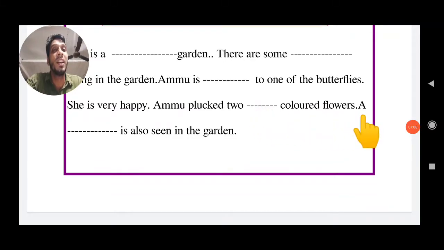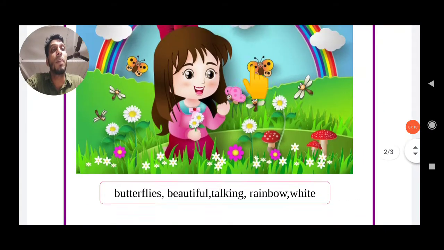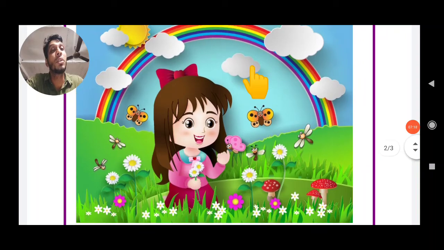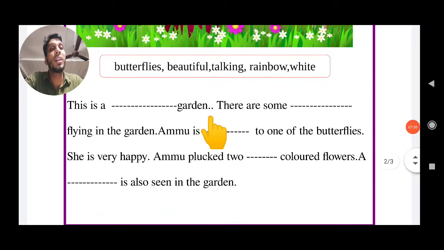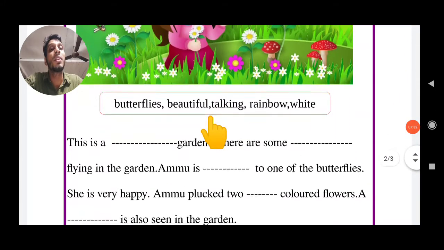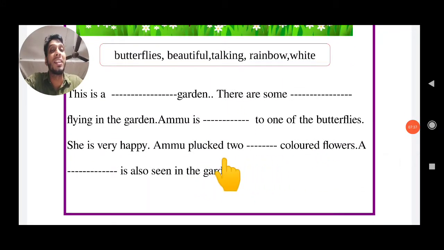Then the next: A dash is also seen in the garden. You can see flower, Ammu, butterfly, clouds, sun. You can see another big one in different varieties of colors. The different colors, you can see the big one in the garden. What is the name of that? You select the word in the box and fill in there. A dash is also seen in the garden.